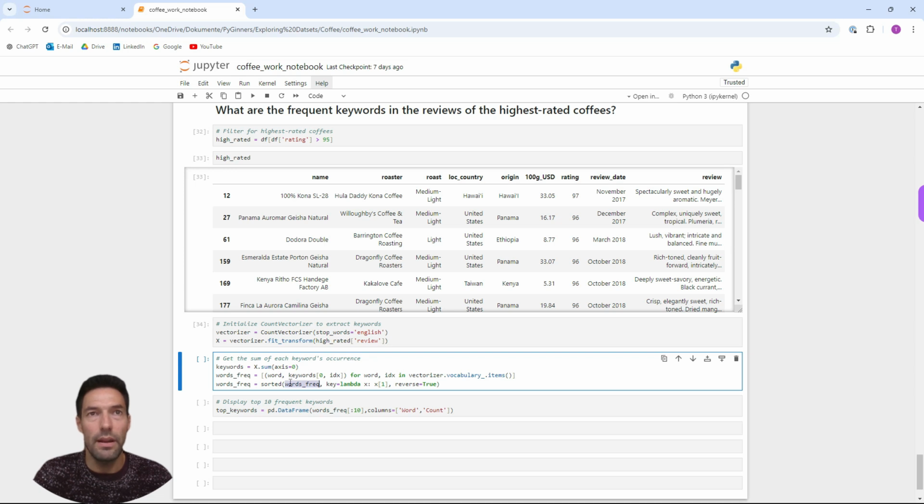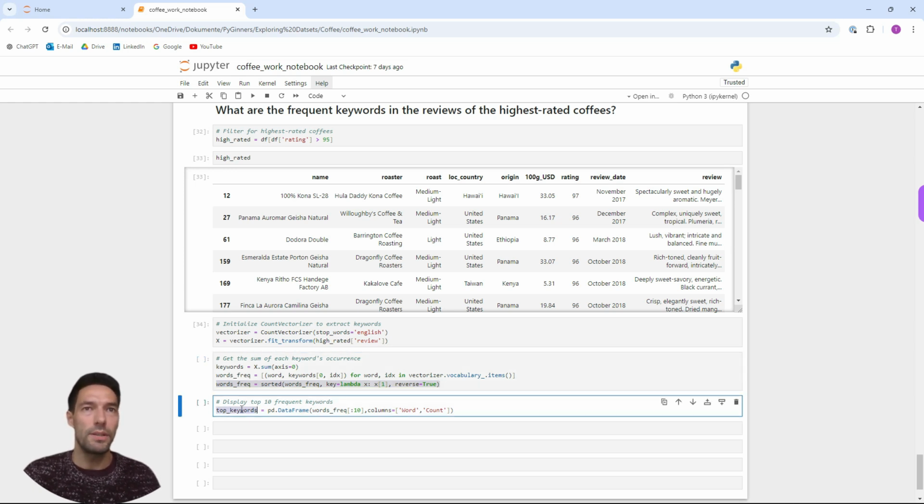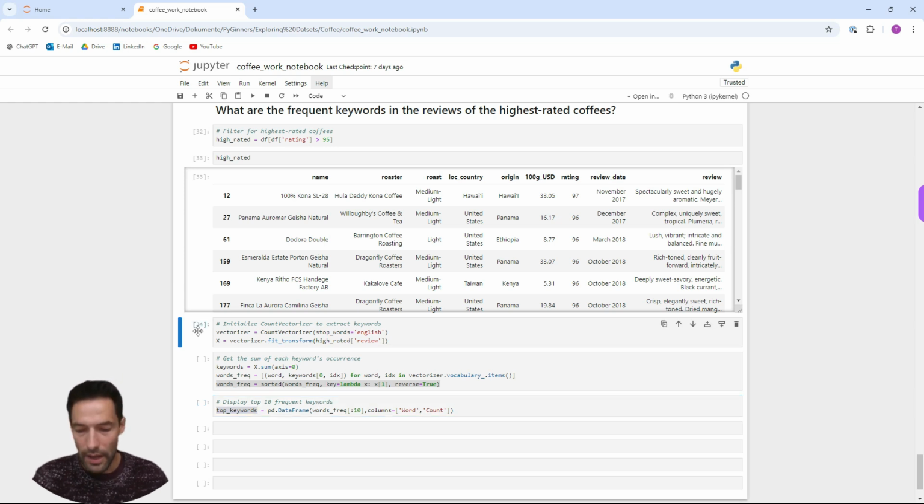And this line eventually is going to sort the list of words by how often they appear in descending order from most frequent to least. And eventually we have our top keywords, and this contains a data frame of the top 10 words that appear in the reviews. All right, I'm going to execute all cells.